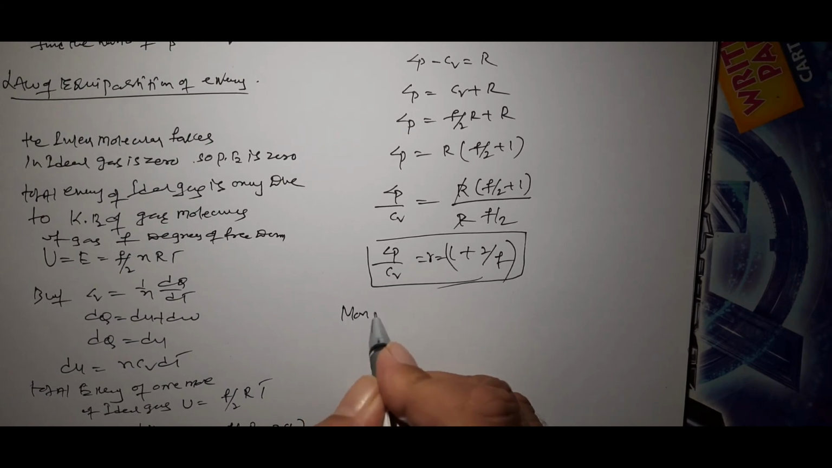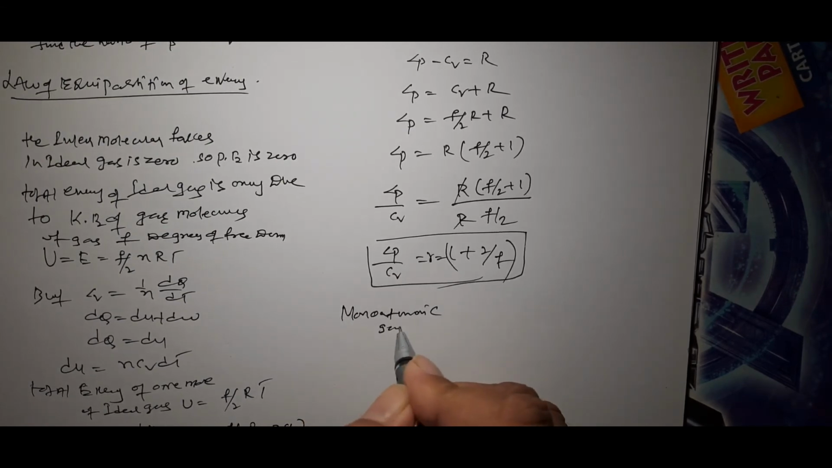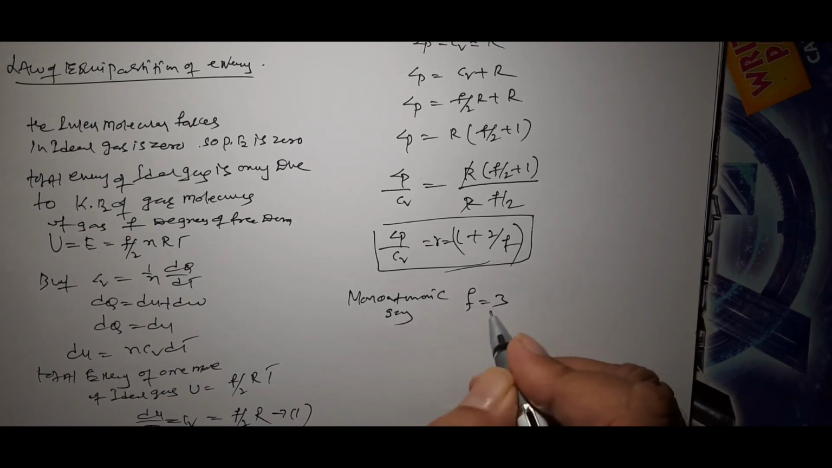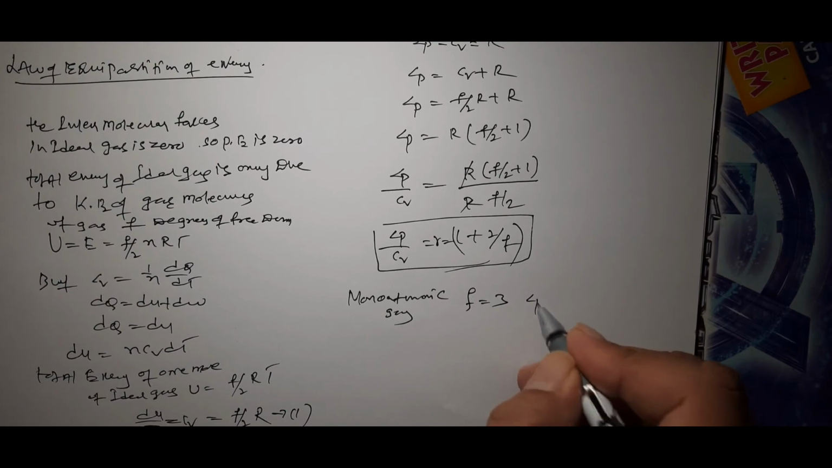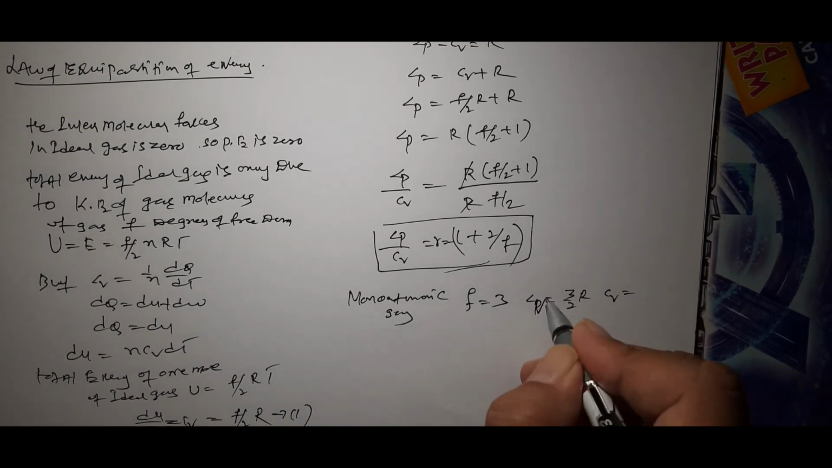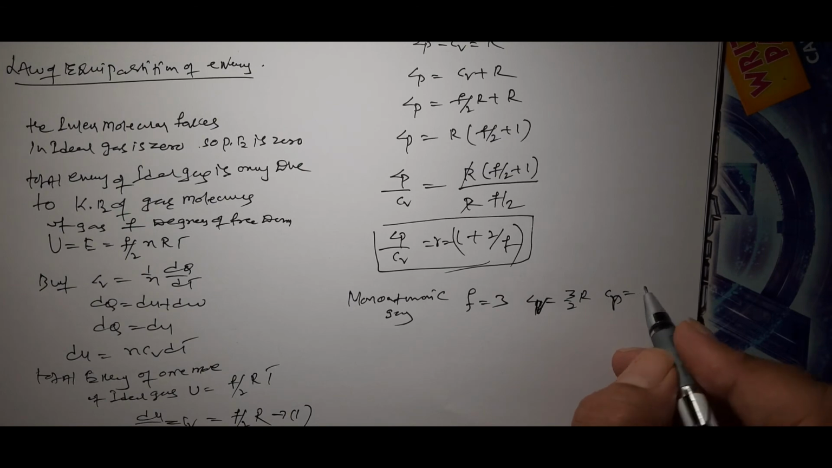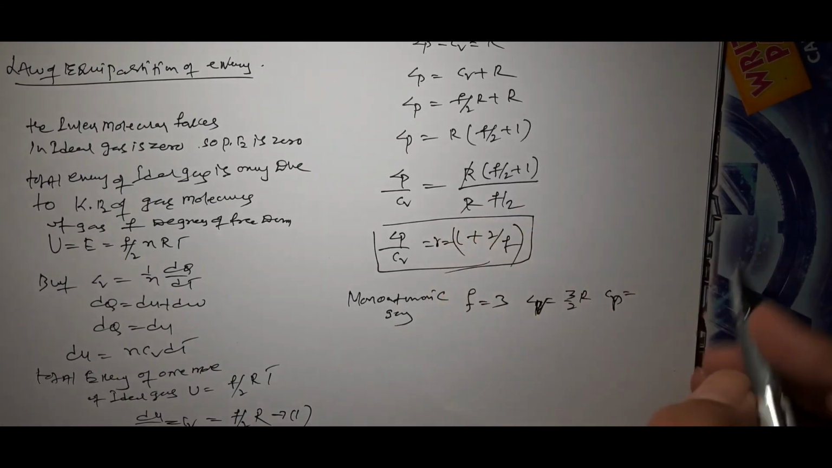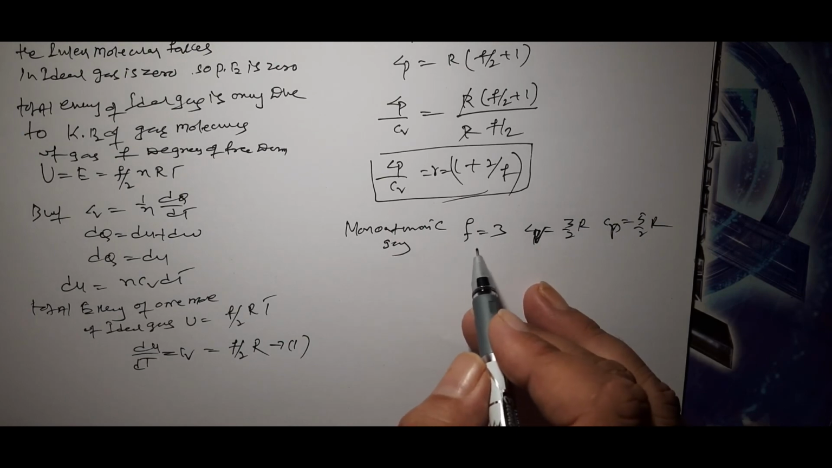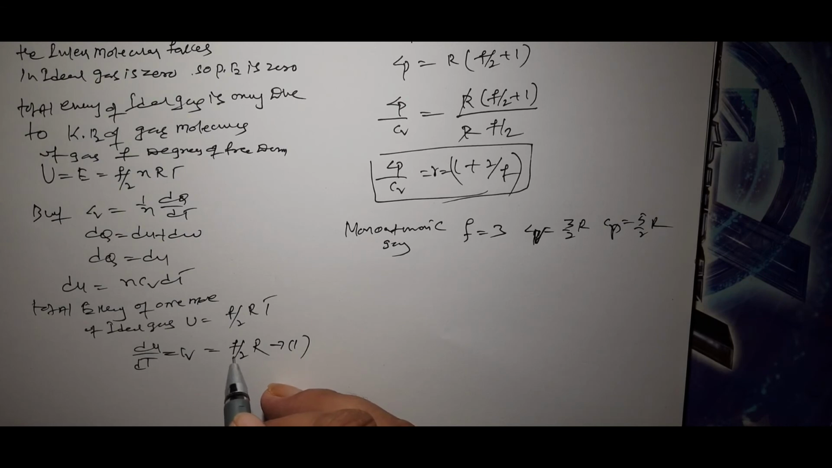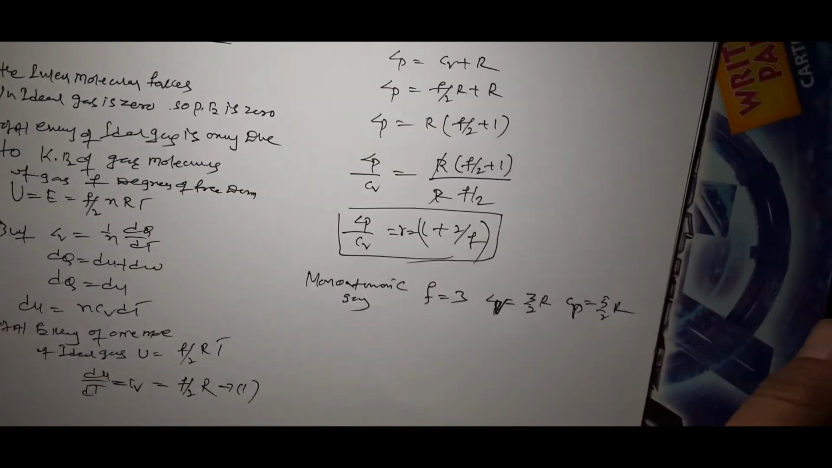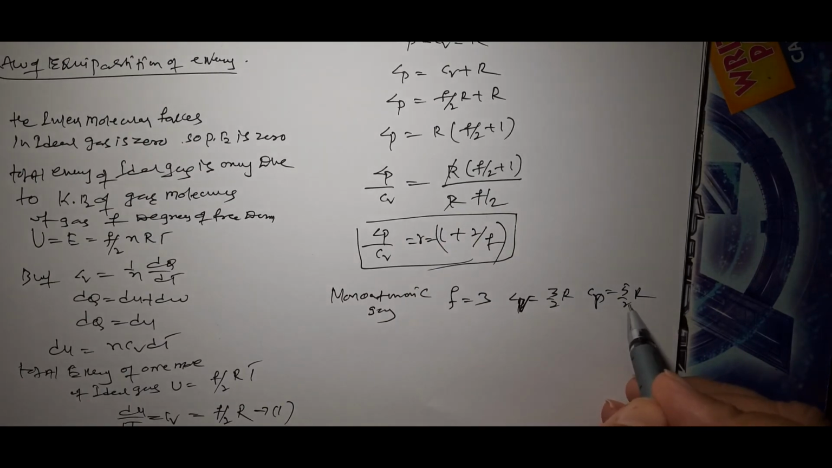For monoatomic gas, F is equal to 3. Substituting F equal to 3, the degrees of freedom for monoatomic gas, in equation 1, Cv is equal to 3/2 R. So Cp is equal to R into (3/2 plus 1), that is equal to 5/2 R.